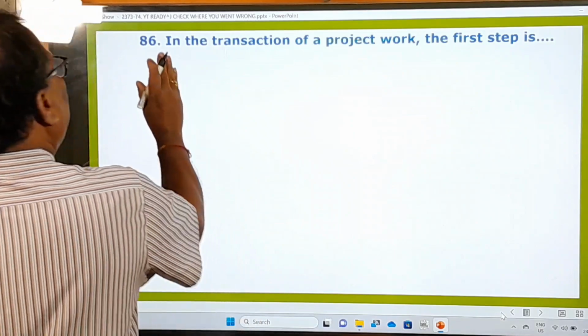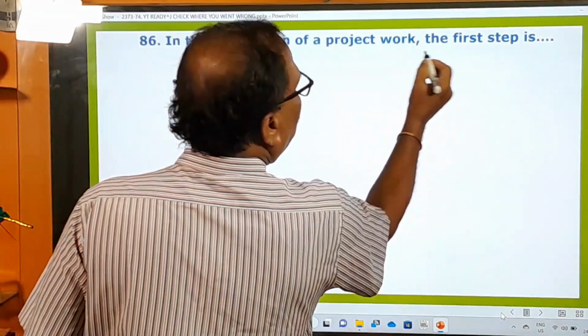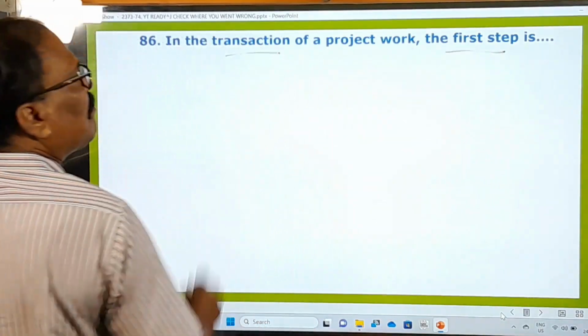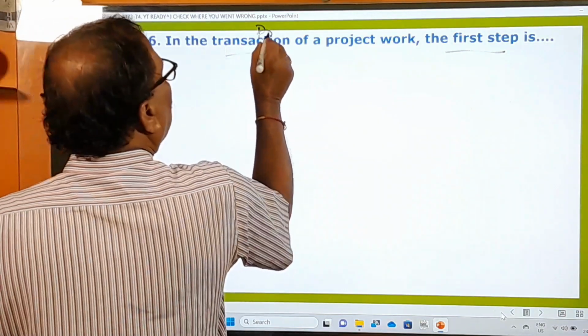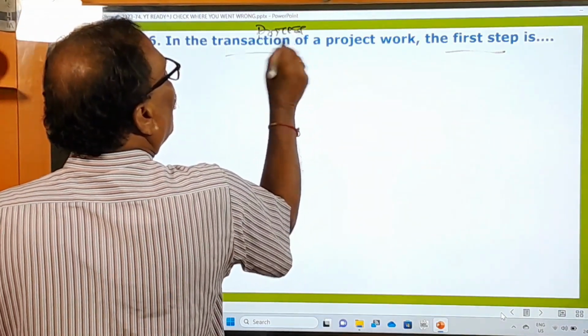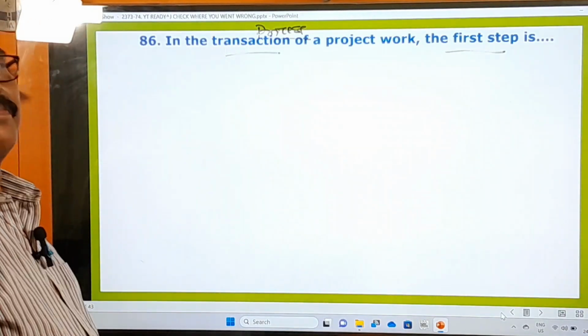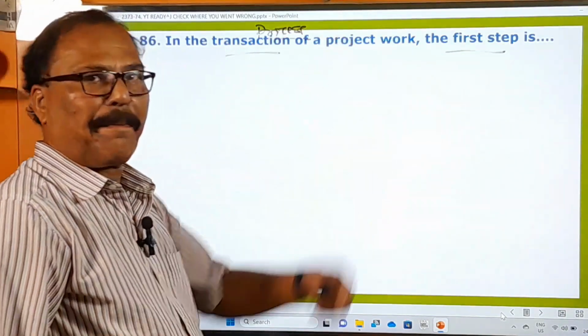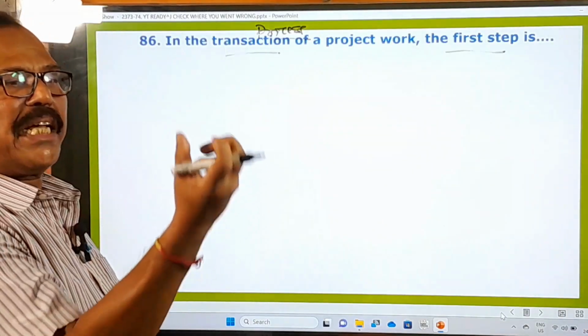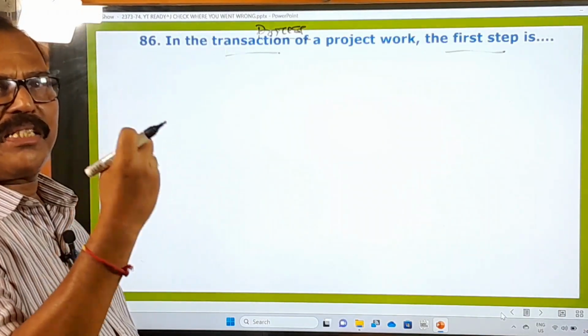Okay. 86th one: in the transaction of project work, the first step is, in the transaction means in the process or in the procedure of the project work. Procedure or process. What should be the first step? What should we do first to take up project work?